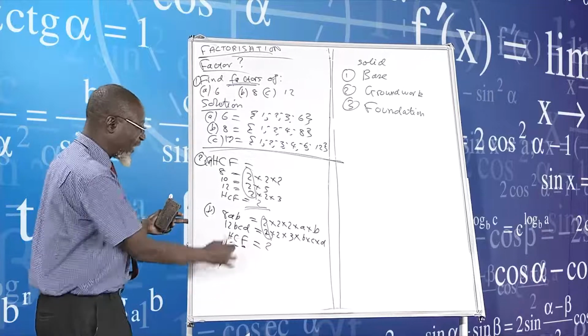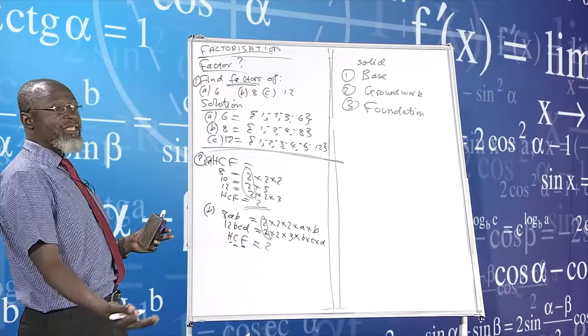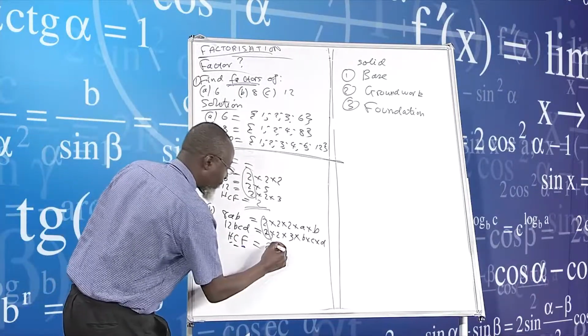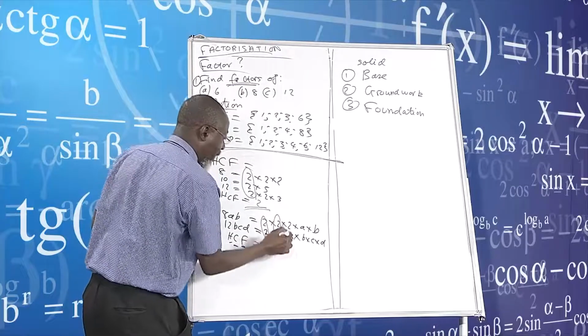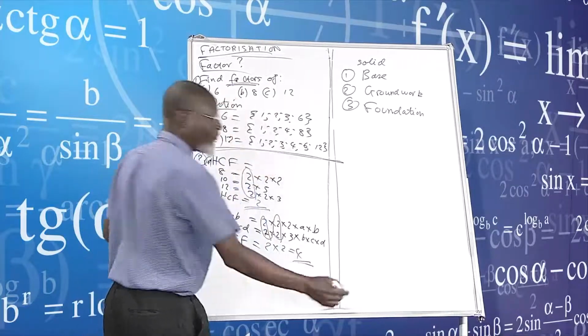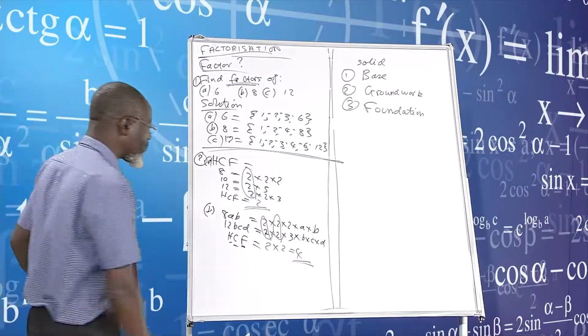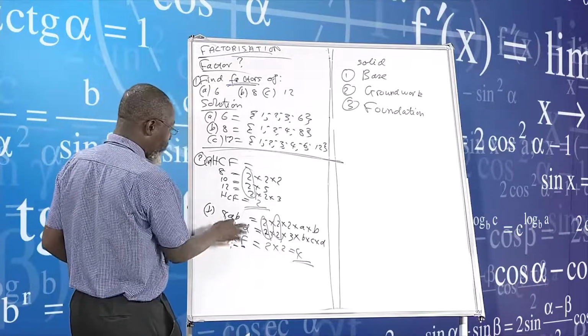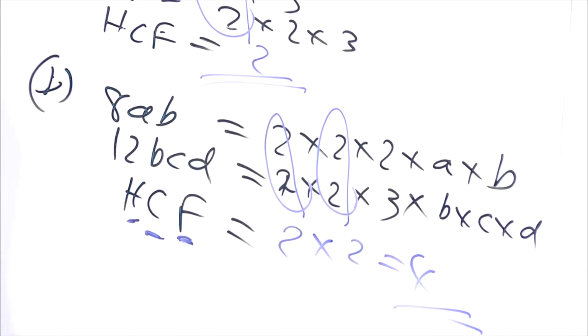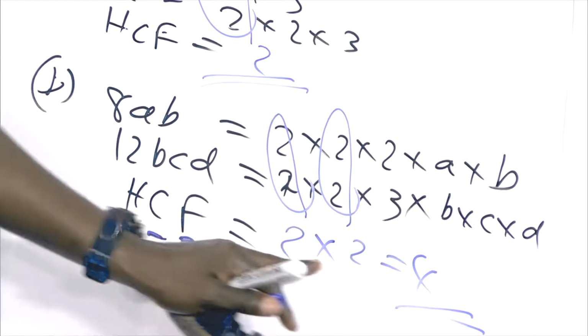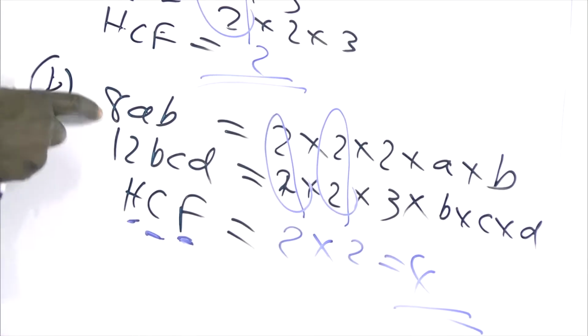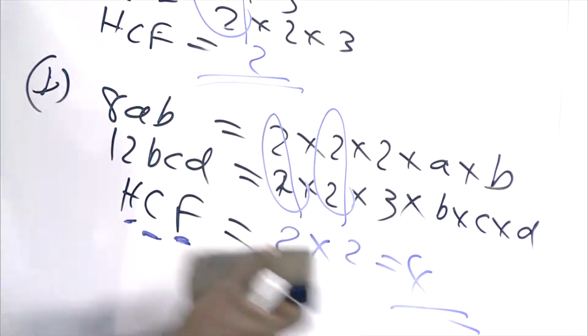Factor, common factor, and highest. There is also another factor in there. So the highest common factor is 4. I will repeat this. 2 is a common factor, right? But then 4 is the highest.